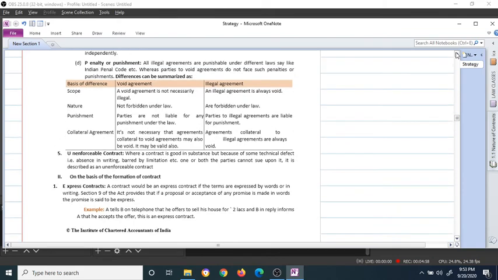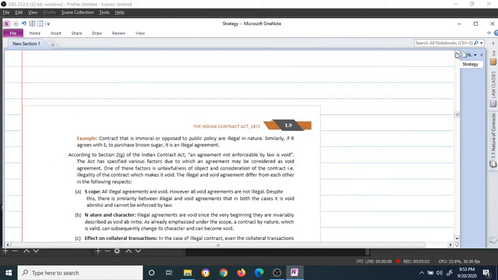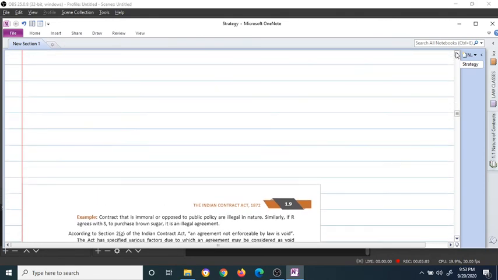We've understood the illegal contract. Valid, void, voidable, and illegal is what we learned.